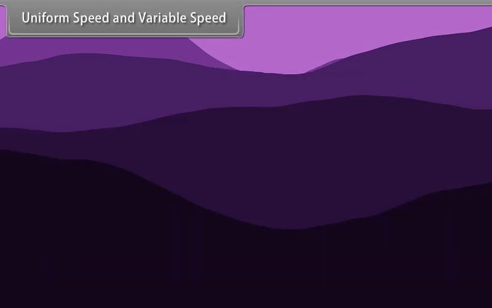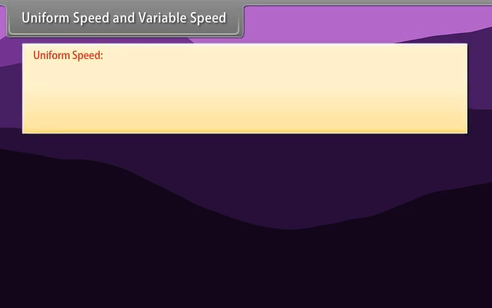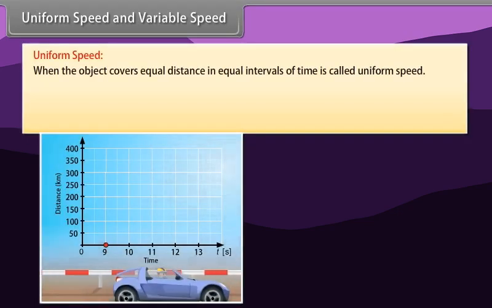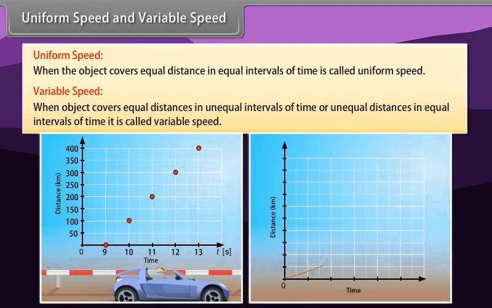Uniform speed and variable speed. Uniform speed. When the object covers equal distances in equal intervals of time, it is called uniform speed. Variable speed. When the object covers equal distances in unequal intervals of time, or unequal distances in equal intervals of time, it is called variable speed.